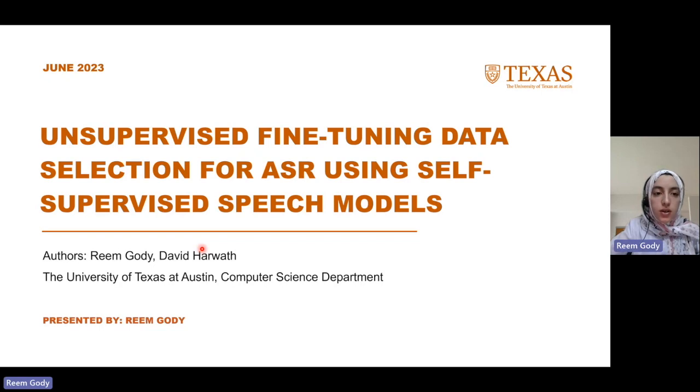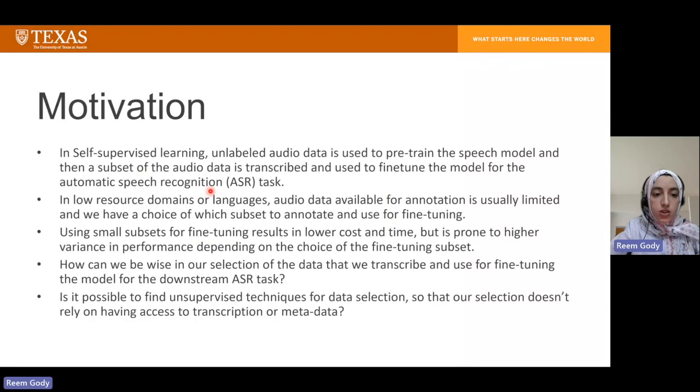So the motivation behind this work is that self-supervised learning has shown great promise when using large amounts of pre-training data to pre-train the speech model, and then selecting some subset to transcribe and fine-tune the model for a certain downstream task, which is ASR in our case. When we are confronted with low-resource domains or languages, the audio data that is available for annotation is usually very small, and we have to be wise about our selection of subset to annotate and use for fine-tuning.